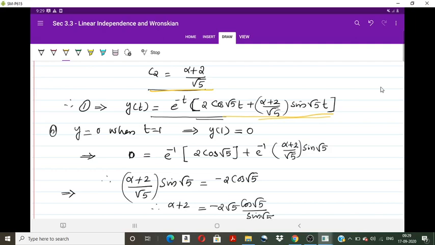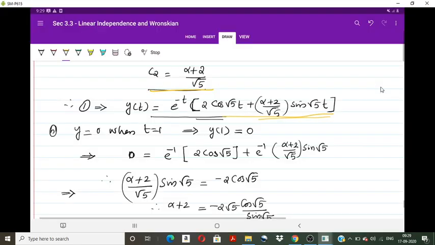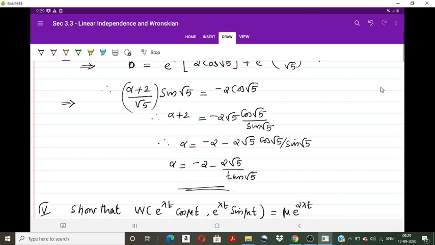Since 1 by e is a constant not equal to 0, alpha plus 2 by root 5 sin root 5 equals minus 2 cos root 5. So we have alpha plus 2 is equal to minus 2 root 5 cos root 5 by sin root 5, or 1 by tan root 5. Again making some arrangements, we get alpha as minus 2 root 5 by tan root 5. So this is the value of alpha.